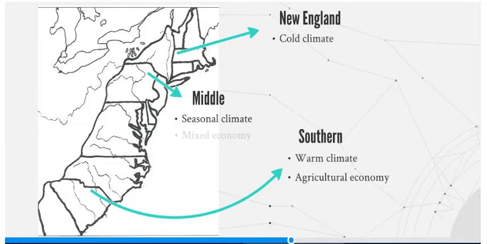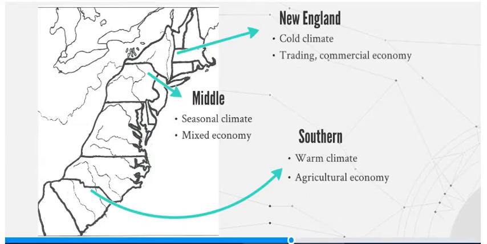Now, let's keep it moving. The middle colonies have a mixed economy. Since they do have both these types of climates, they have some places that have great growing seasons and great soil, and some places that not so much. So they have a mixed economy. Some people trade, some people farm. It just depends on where you are and what you want to do.